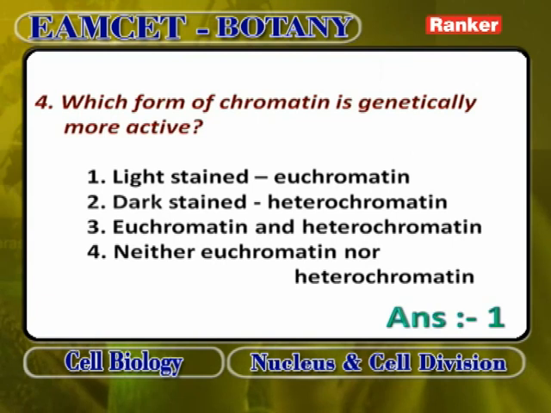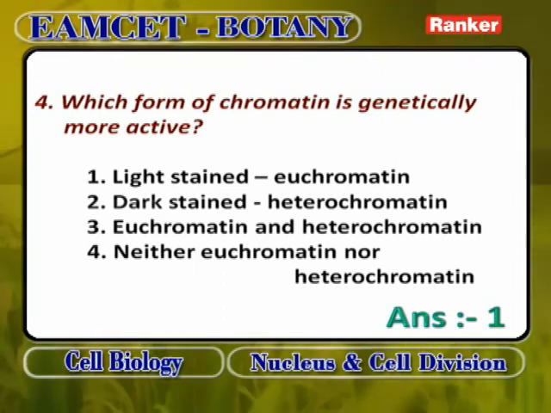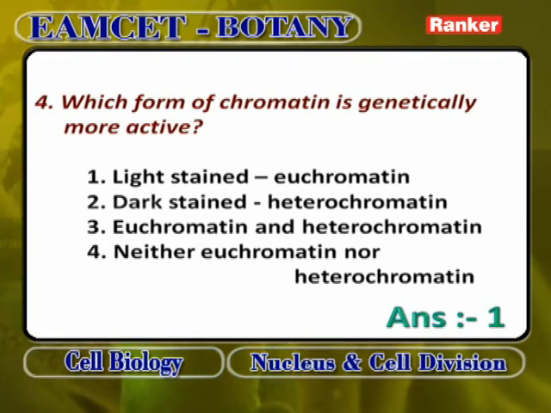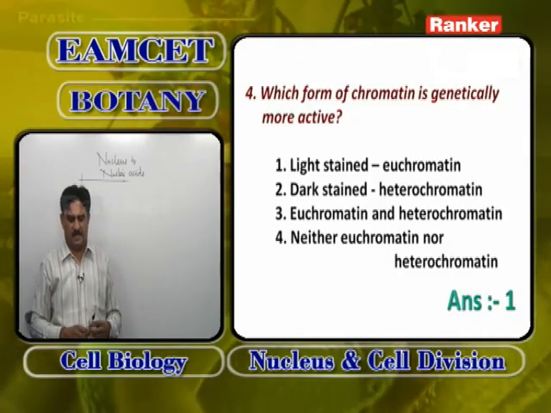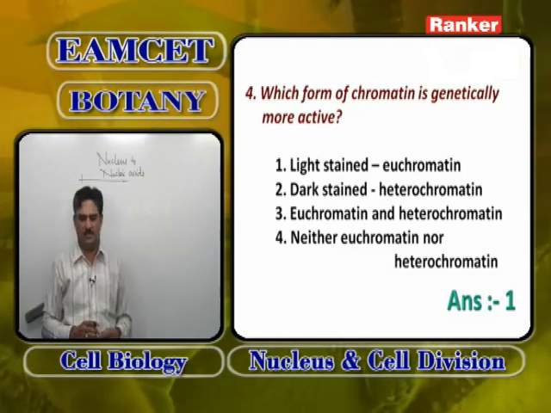Neither euchromatin nor heterochromatin is also wrong. So the genetically more active form is lightly stained euchromatin, where the active genes are present, and this is the region where messenger RNA is formed. That means transcription occurs, messenger RNA is formed, and proteins are produced with the help of messenger RNA; everything occurs in the light stained portion called euchromatin.